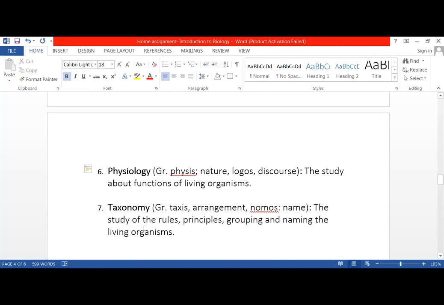Okay. Then taxonomy, the study of the rules, principles, grouping and naming the living organisms.